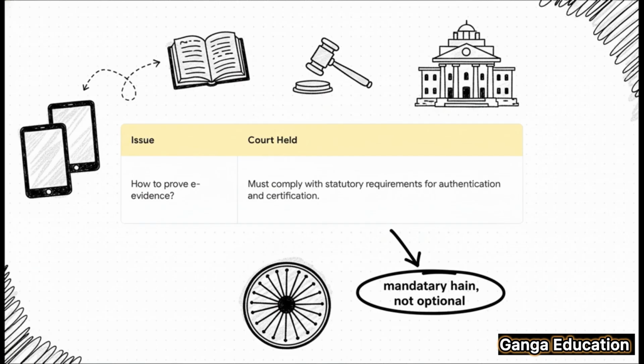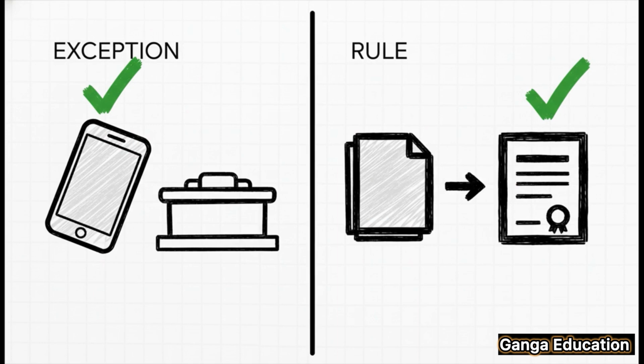The court held that any piece of electronic evidence has to meet the requirements for authentication that are written right there in the Act. The big takeaway here is that these rules are mandatory, not optional. This is to stop the courts from getting flooded with unverified and maybe even fake digital evidence. But the story doesn't end there.